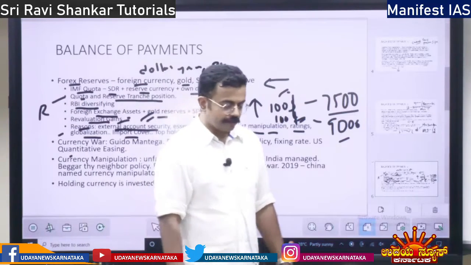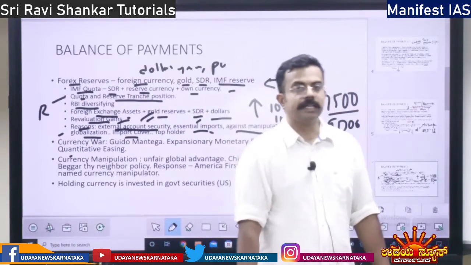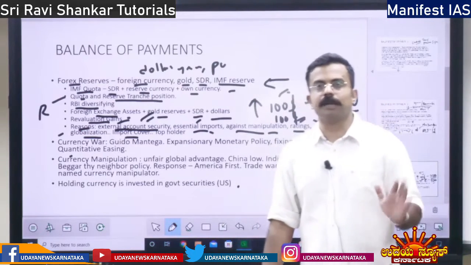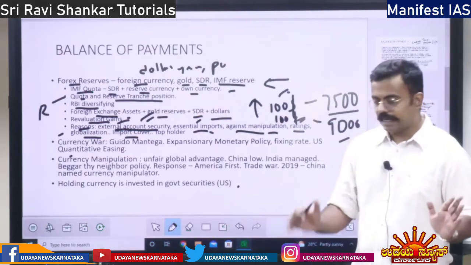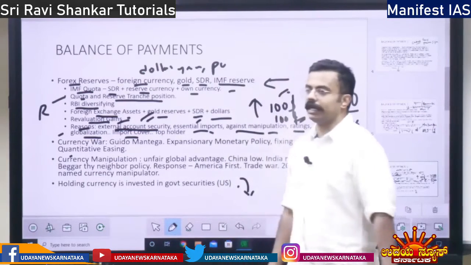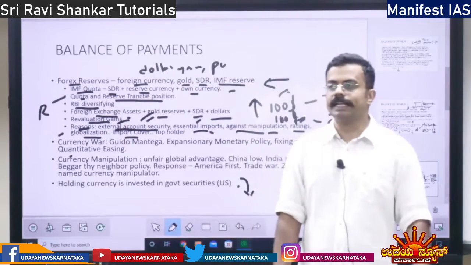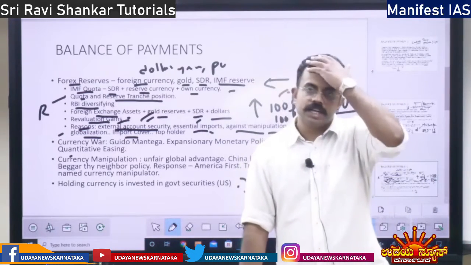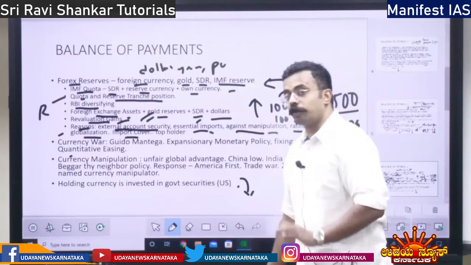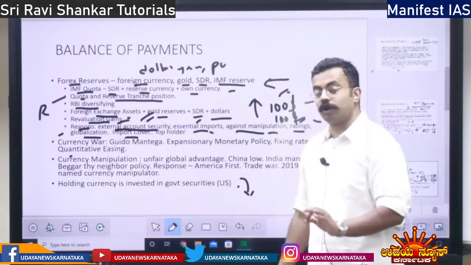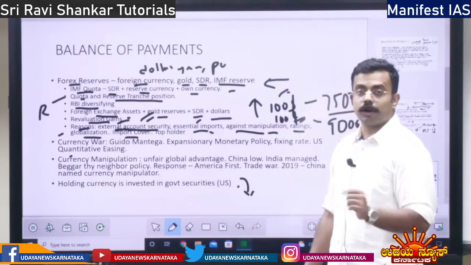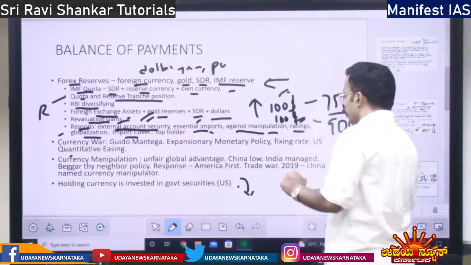Import cover means, if there is some crisis and foreign currency stops coming to India, we still need foreign currency for importing essential goods, crude oil, all those things. So, what happens?